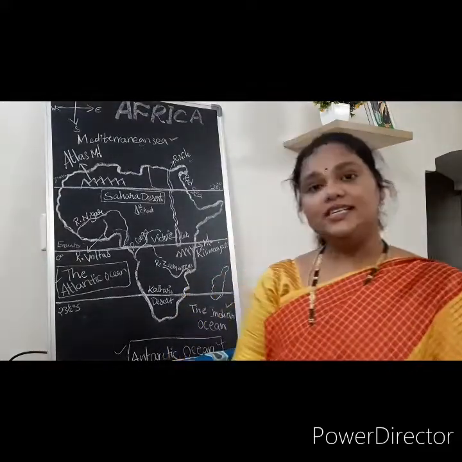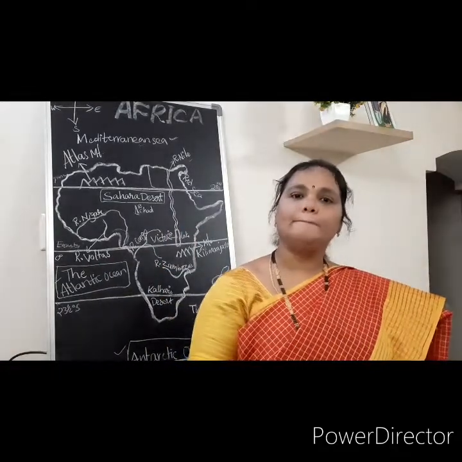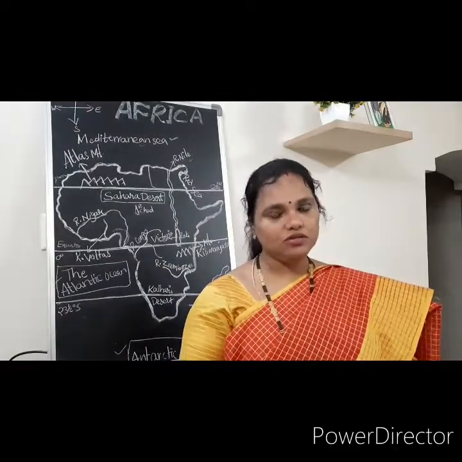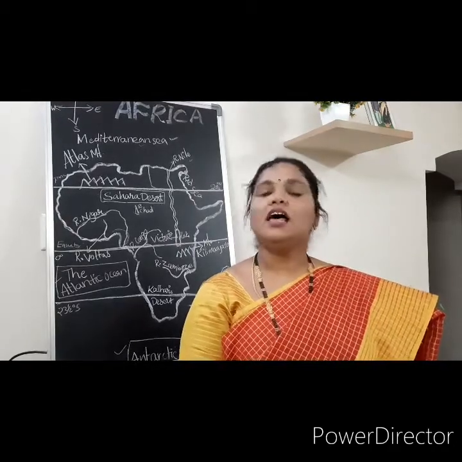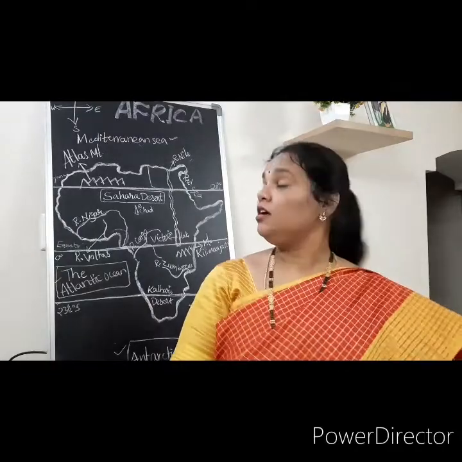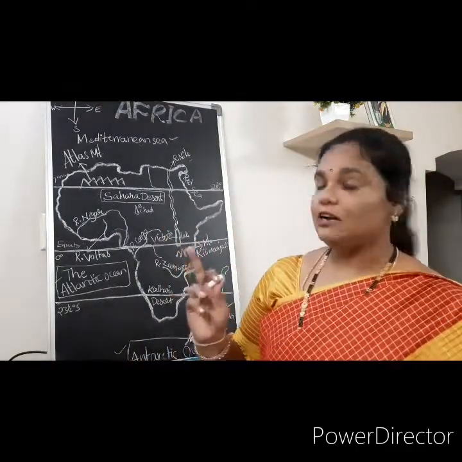Now let us see the physical features of Africa. Physical features means mountains, plateaus and plains, and meanwhile we can see the rivers also. First, mountains. Two mountains are present here.